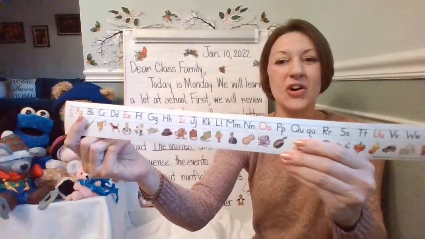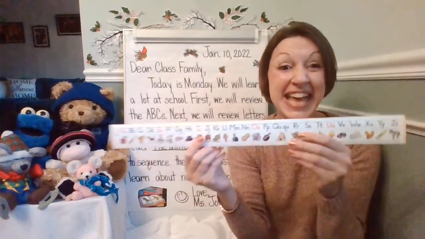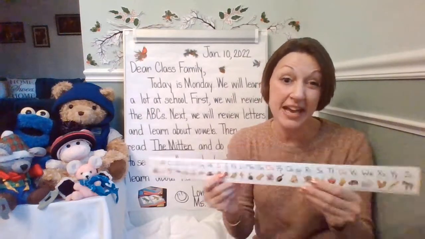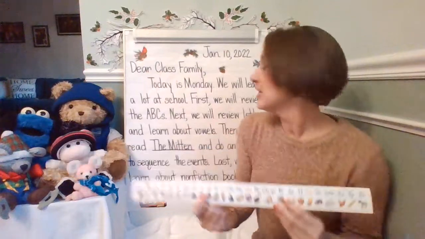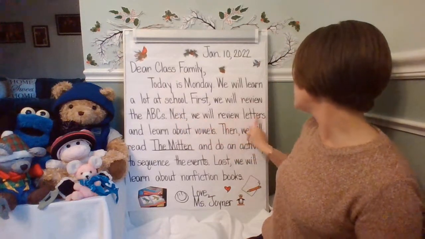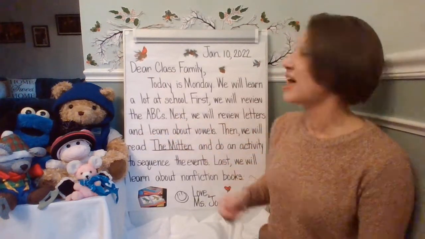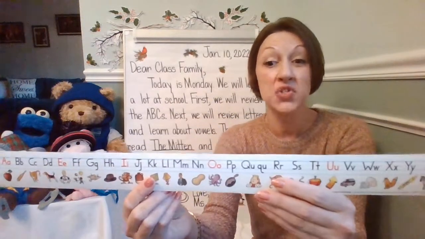Remember, we're going to start all the way at the beginning with A and go all the way to Z. And we have some special things we're going to be focusing on today when we are reviewing the ABCs. Do you remember what we're going to focus on? Let's look at this sentence. Next, we will review letters and learn about vowels. So we will review letters and we'll learn about vowels.